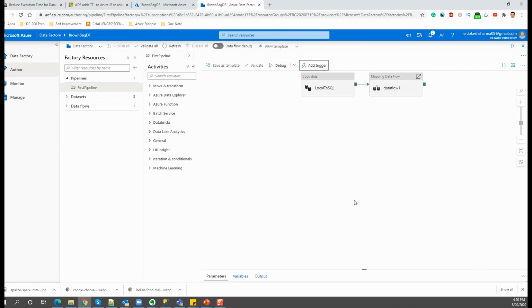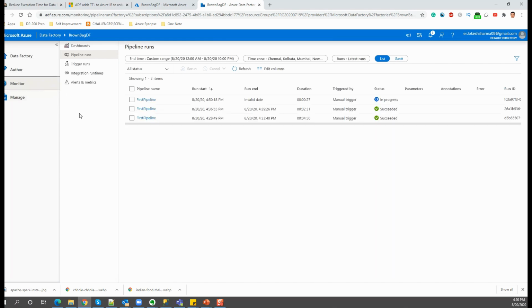So again, I said this is a case of running the same job multiple times, but I think the concepts apply even for sequential runs of the data flow. So that is something we can explore in the coming videos, or if you have explored that already, please don't hesitate to comment your findings in the comment box below. So yeah, let's go back to the monitor tab again, and as we are expecting it would take 4 minutes or nearly 5 minutes, we'll connect back again.